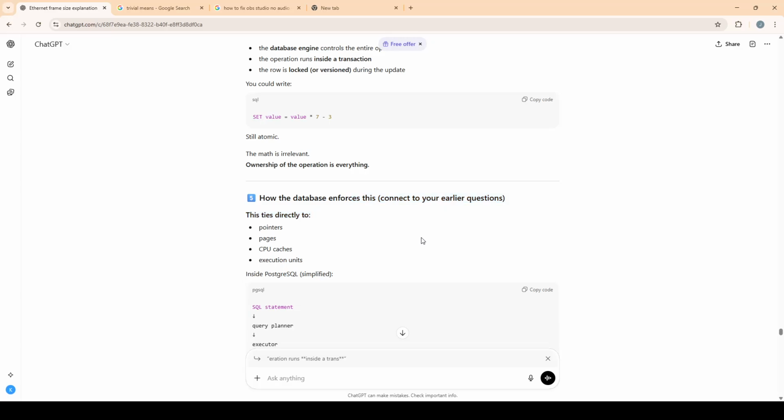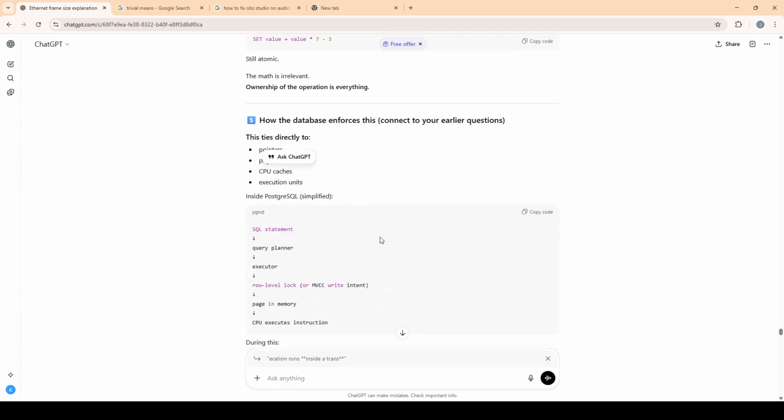How the database enforces this connects to your earlier question. This ties directly to pointers, CPU pages, CPU caches, execution units. Inside PostgreSQL, simplified, you have a SQL statement or command or operation. It goes to the query planner, which decides how the storage engine will execute it under the hood, and then the executor runs it.